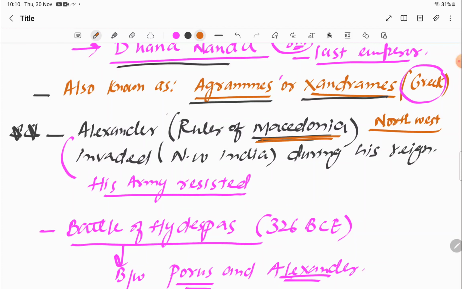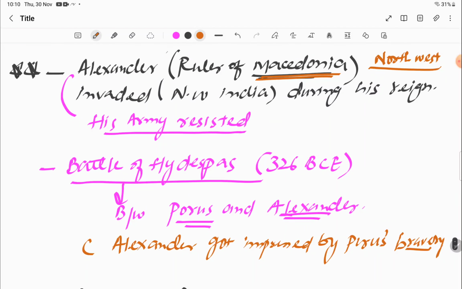But when he tried to attack them, his army resisted. Why did his army resist? Because they were very tired. It is generally considered that they were very tired and could not go further, so they totally rejected this decision and told Alexander that we cannot move forward. But still they had a battle, that is called the Battle of Hydaspes. But this battle was not fought with Dhananand. This was fought with Porus.